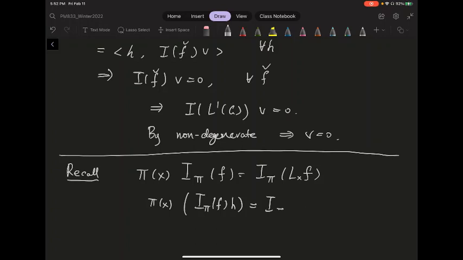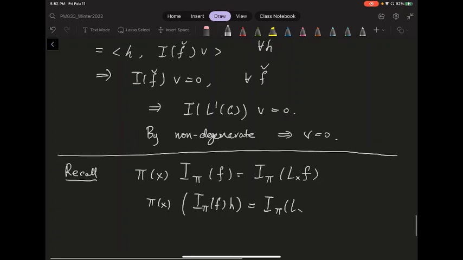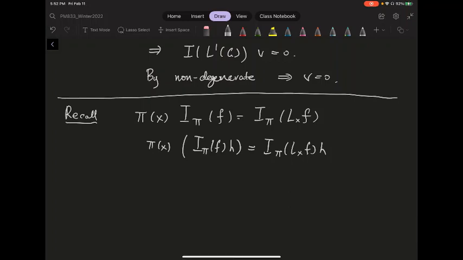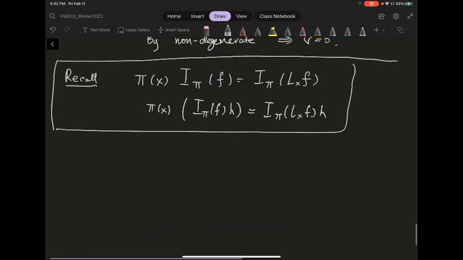I have the I pi of the Lx F evaluate h. Okay, so my pi is really fixed on this dense subset. In other words, there's only one choice for my pi. So this is kind of the neat idea behind this proof.